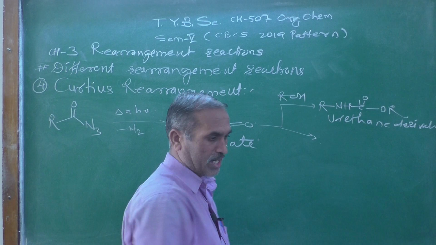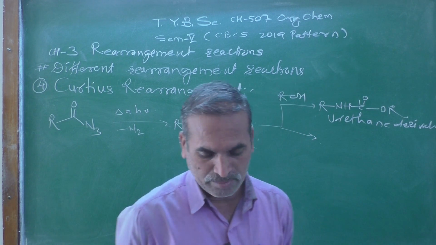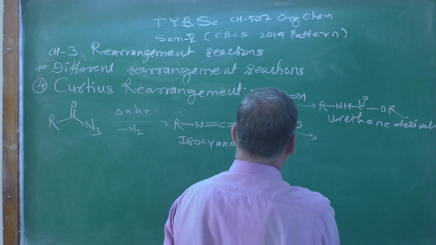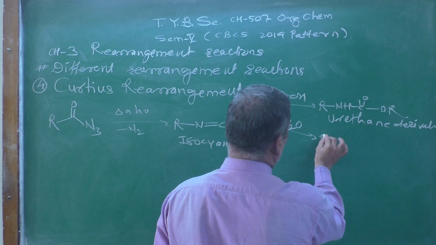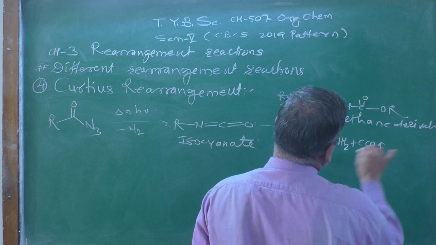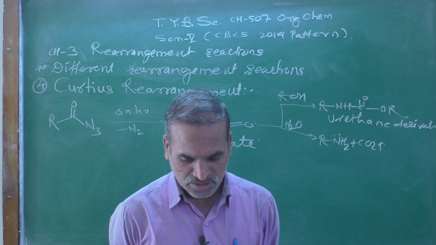When the isocyanate intermediate is treated with water, H2O, a polar solvent, the resulting compound obtained is NH2 with the evolution of carbon dioxide.